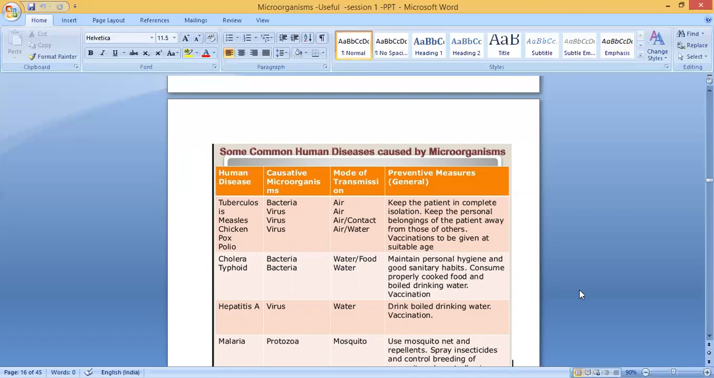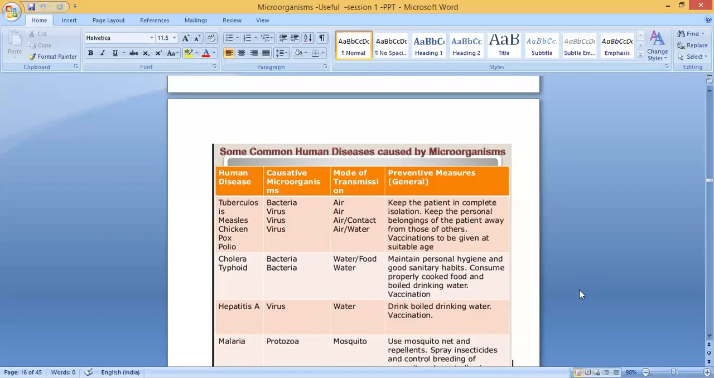Clear. So what are the preventive measures? Cholera and typhoid, the causative organism is bacteria, spreading through water or food. Maintain personal hygiene and good sanitary habits. Second, consume properly cooked food and boiled drinking water.